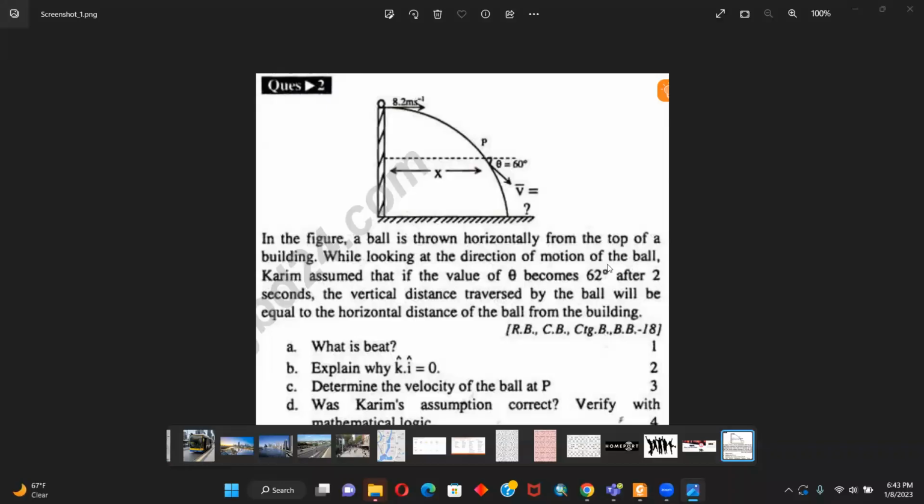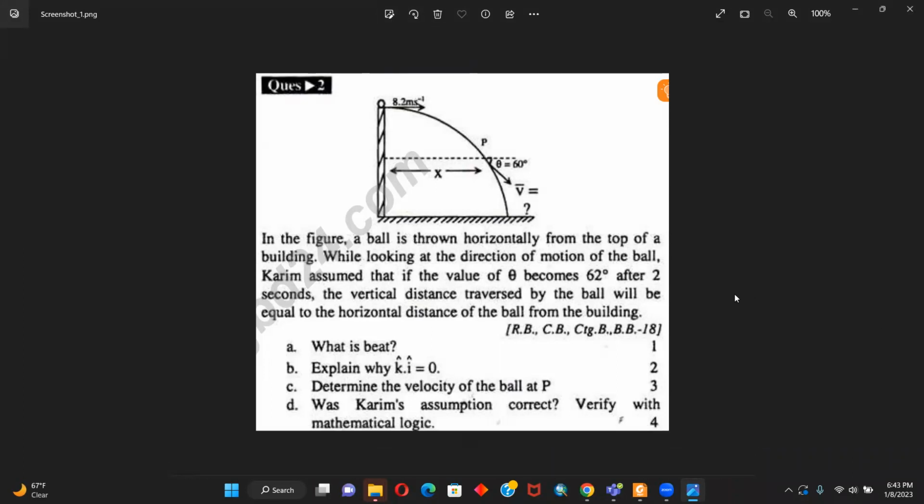All right. So the last question is, was Karim's assumption correct? That is, if the angle will become 62 degrees and the time will be 2 seconds. Okay, so let's see if the velocities remain the same. Very easy question.